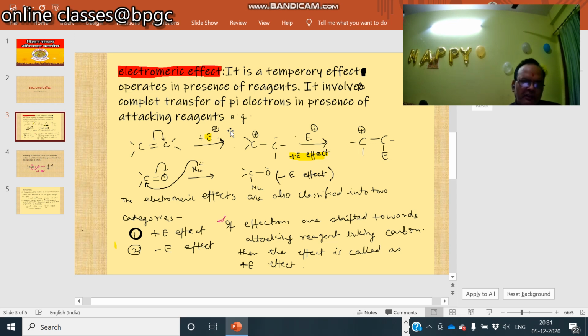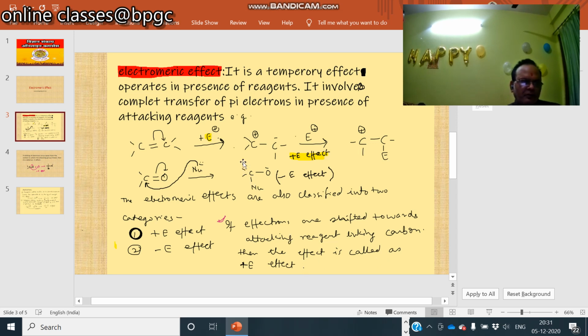The electromagnetic effects are also classified into two categories: plus E effect and minus E effect. If electrons are shifted towards attacking reagent linking carbon, then the effect is called as plus E effect.